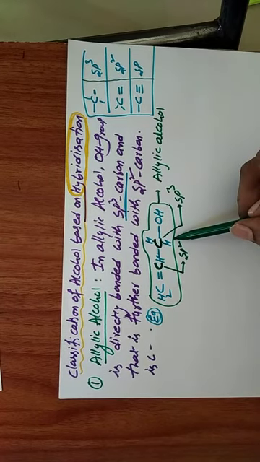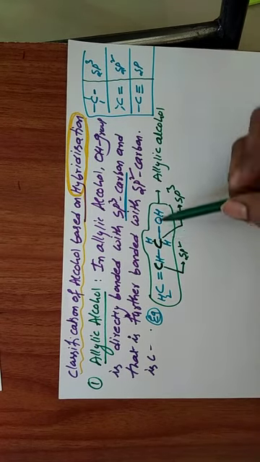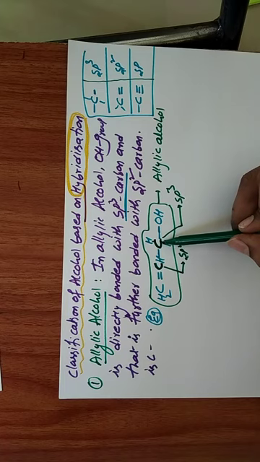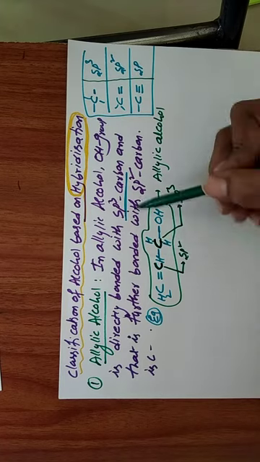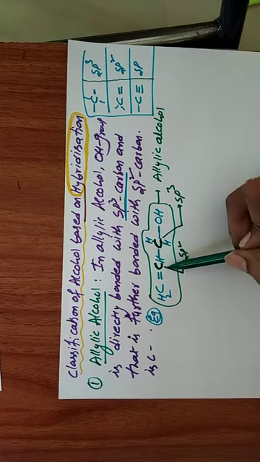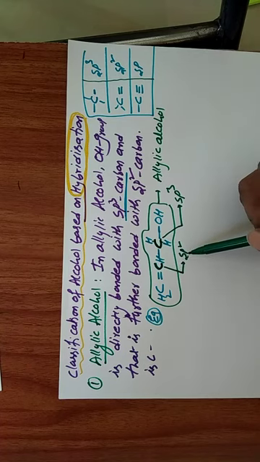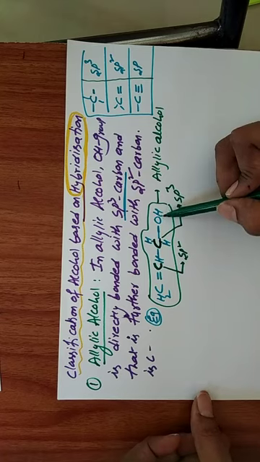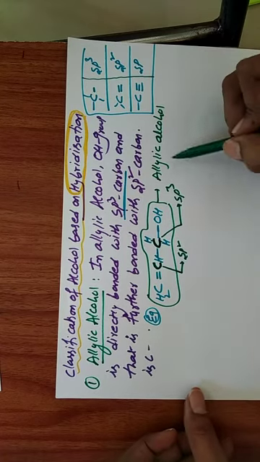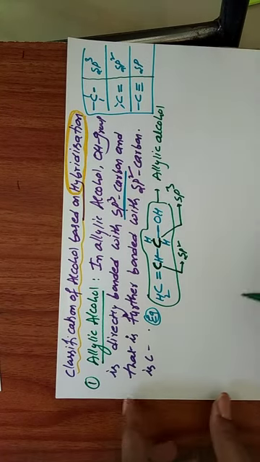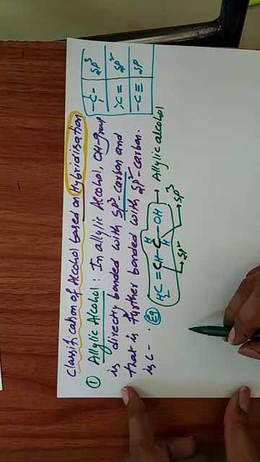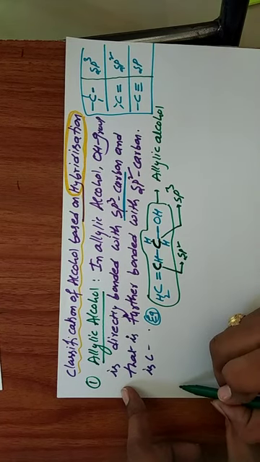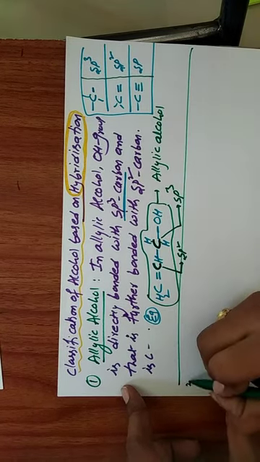Don't memorize it by heart. The OH group is directly attached to an sp3 carbon, which is next bonded with an sp2 carbon; that is called allylic alcohol. Suppose instead of the OH group chlorine is there: allylic chloride, allylic bromide, like that. So this is the allylic classification. Next we will go to the next classification, benzylic alcohol.